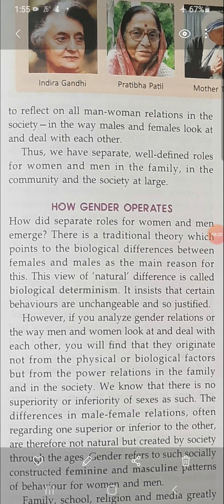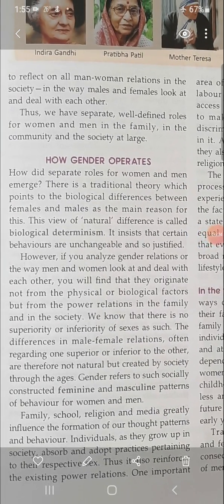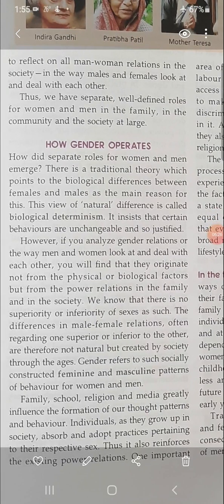Okay, now how does gender operate, how does gender work? How did separate roles for women and men emerge? There is a traditional theory which points to the biological differences between females and males as the main reason for this. This view of natural differences is called biological determinism. It insists that certain behaviors are unchangeable and so justified.